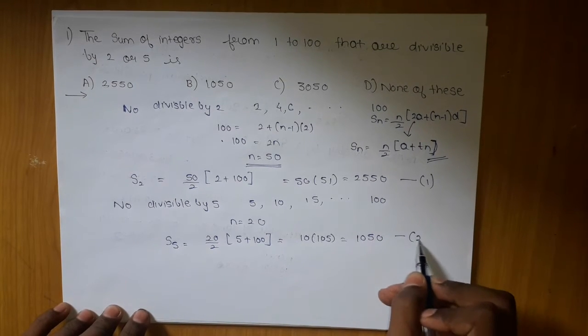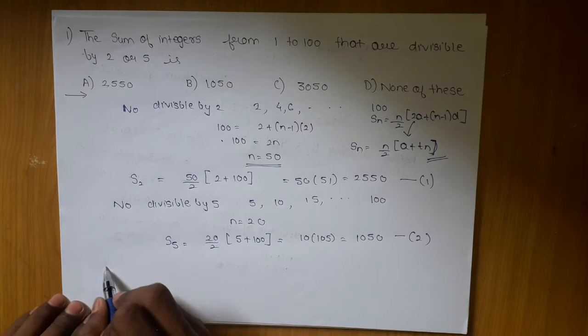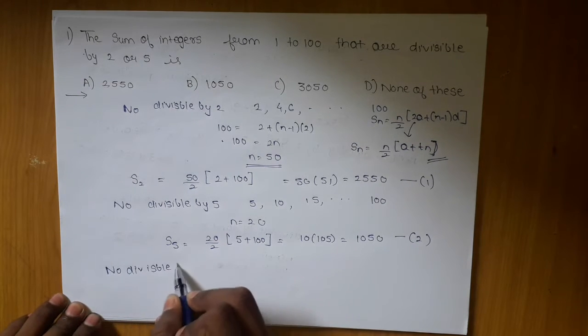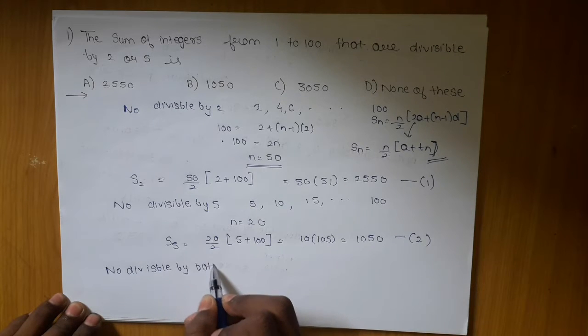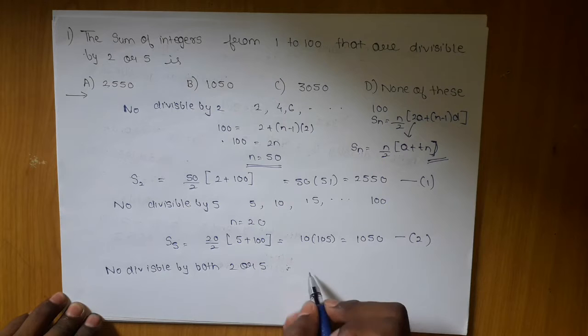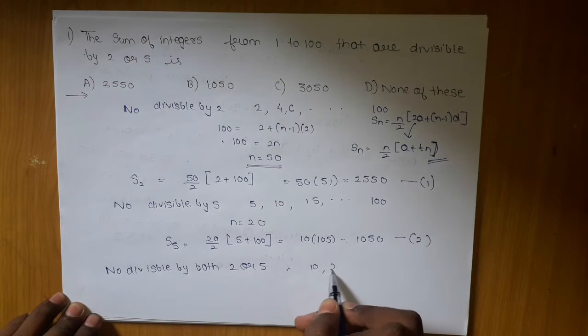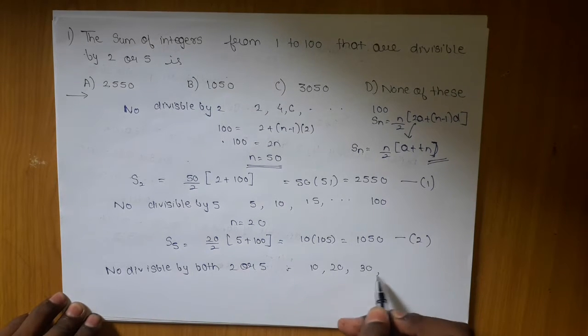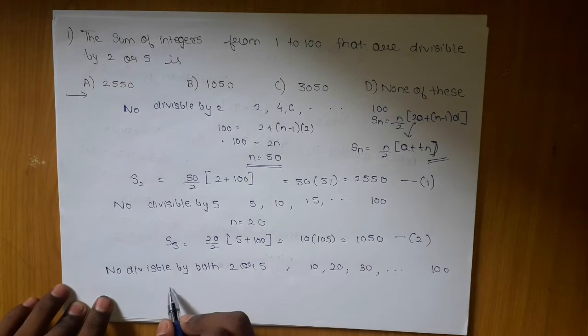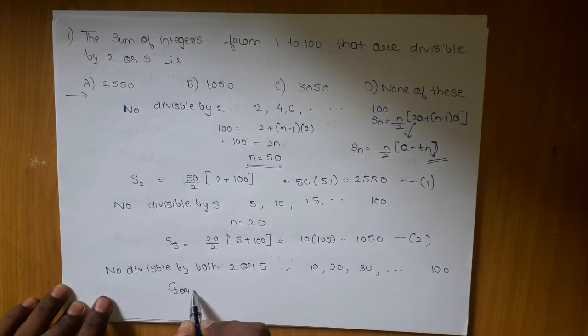I will call it as 1, I will call it as 2. Now I will find the numbers divisible by both, 2 or 5. So what are the numbers? Can we know the starting number? Yes, 10, 20, 30 and so on, and the last number will be 100. Okay, so we know this. So can I get S2 or 5? I will call it as S2 or 5.